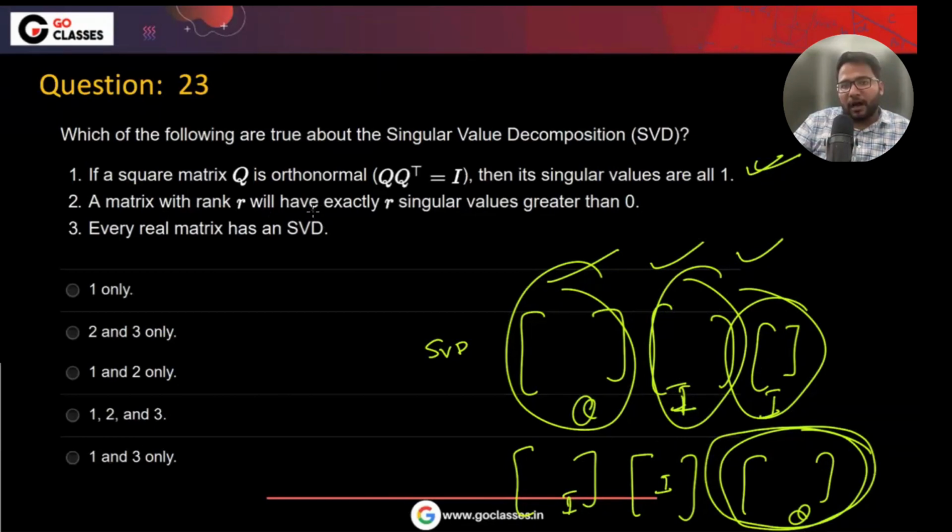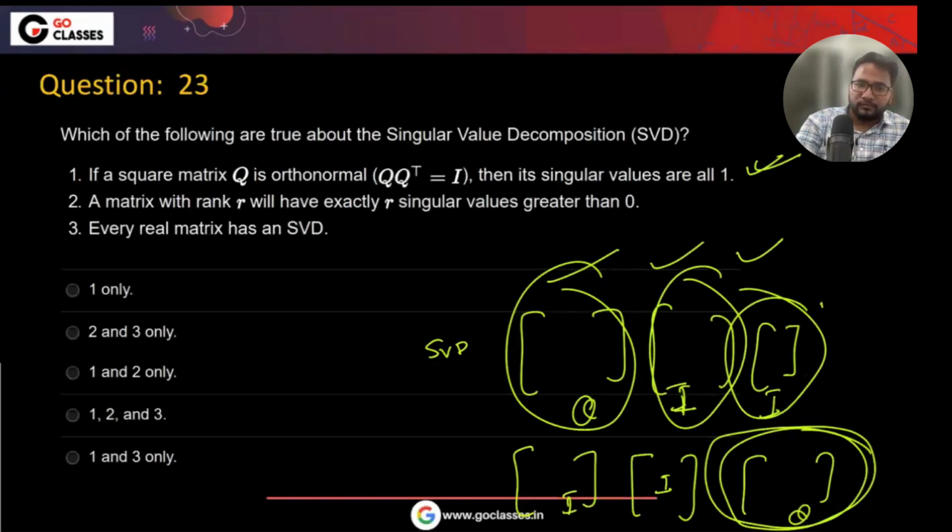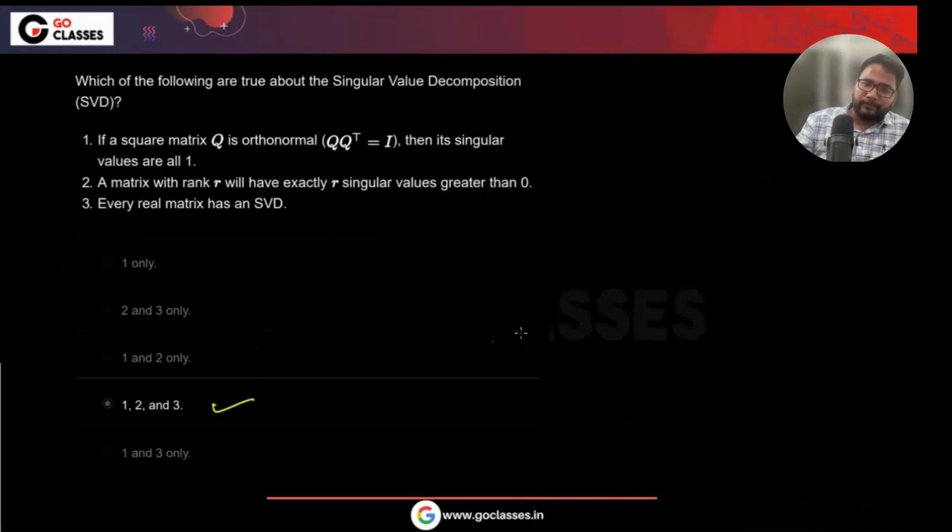A matrix with rank r will have exactly r singular values greater than 0. I think this is also true, right? Every real matrix has an SVD. Yes, this is also true. So I think 1, 2, 3, right?